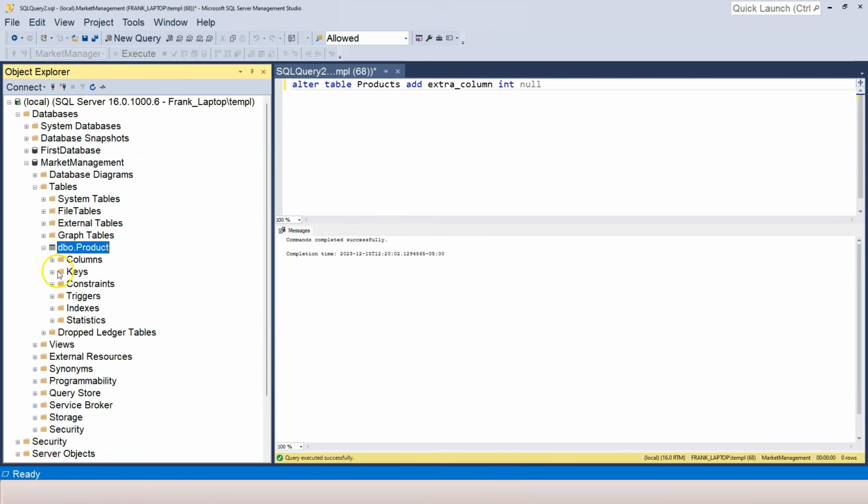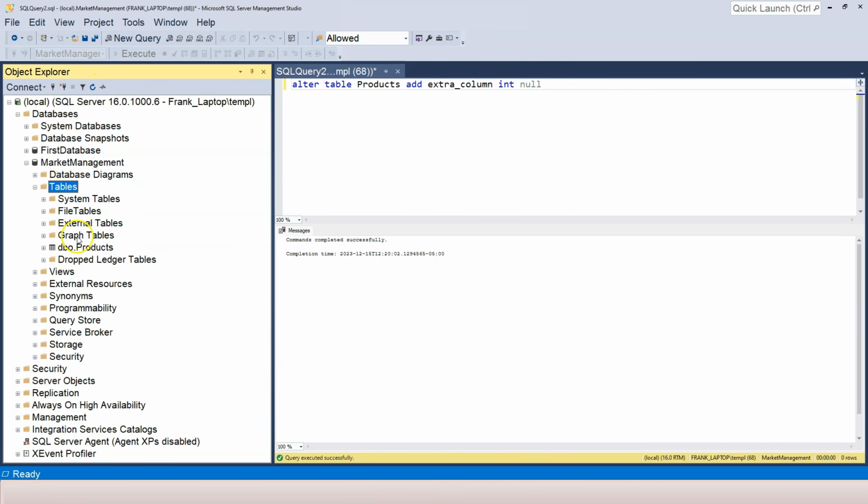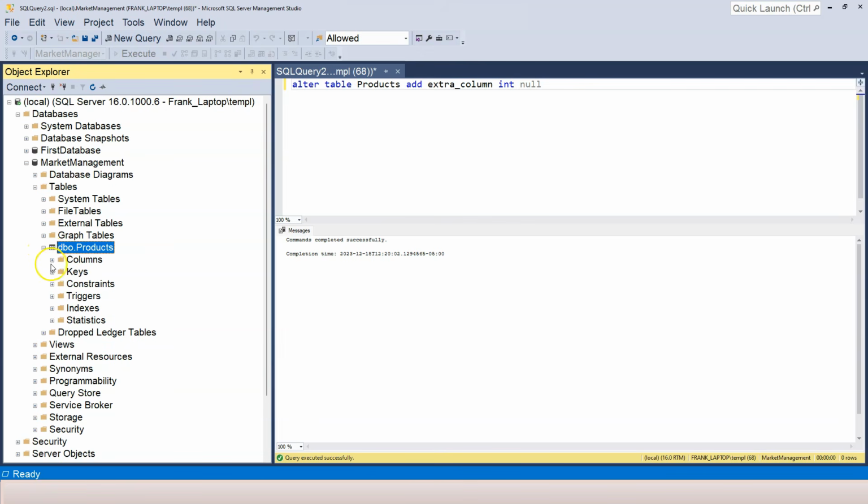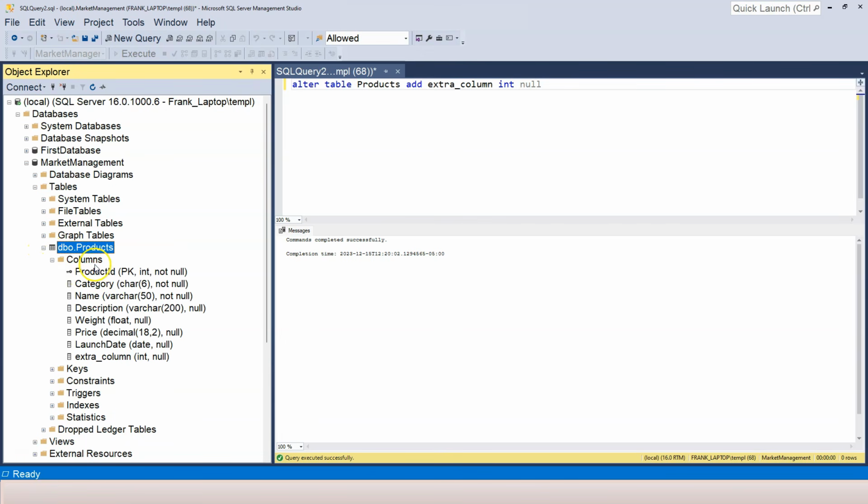Now, if I open up the table and open up columns, well, first of all, I have to refresh tables, and then I'm looking at the correct table, open up columns, I see the extra column at the end, and the column constraint is null, which is the default.